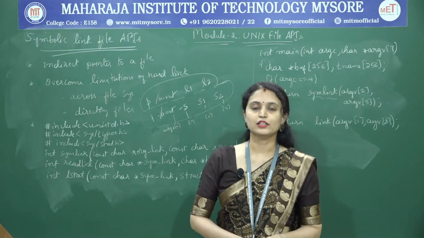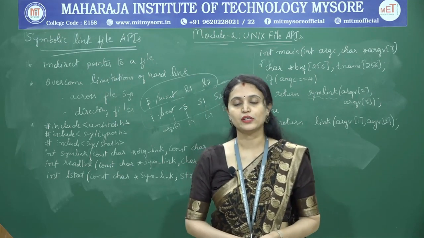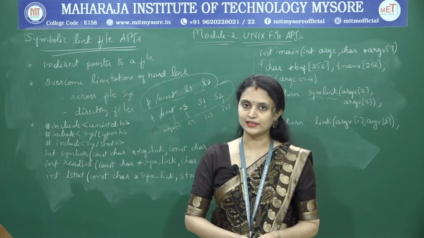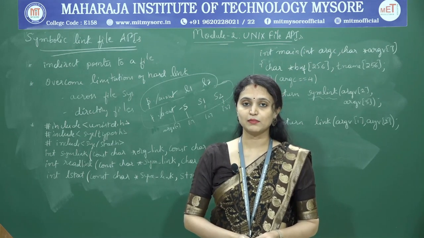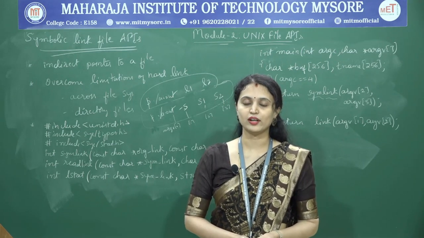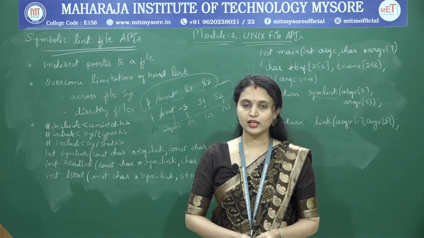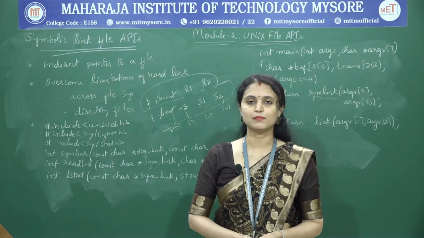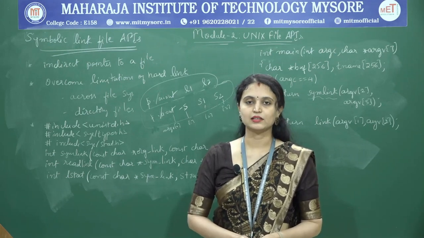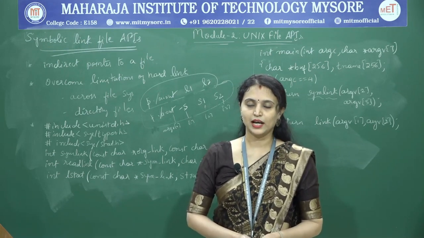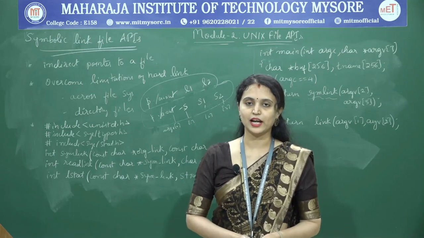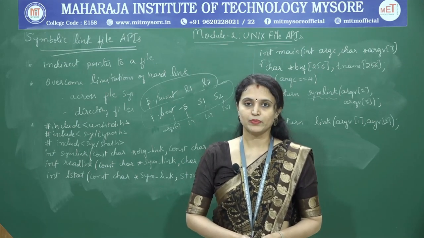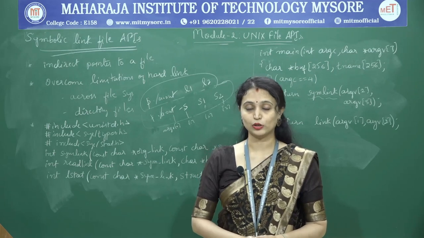Then the differences, or relationship, between the C stream pointer and the file descriptor. And then we discussed Unix file APIs, the general file APIs like open, create, read, write, stat, fstat, chmod, chown and so on. Next we discussed directory file APIs, then device file APIs, symbolic link file APIs, and FIFO file APIs. So I hope you have understood all the concepts.